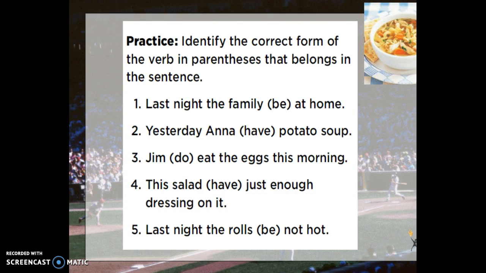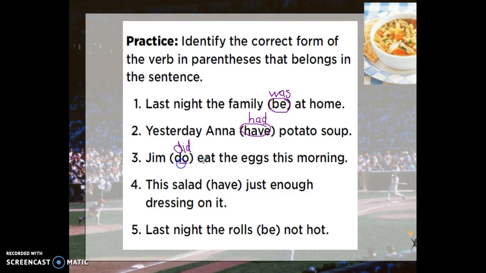Let's choose the verb that needs to go in the sentence. It's got to be a form of the verb in parentheses. Last night the family blank at home. You got it. Last night the family was at home. Now we need a form of have. Yesterday Anna blank potato soup. She had potato soup. Jim blank eat the eggs this morning. Jim did eat the eggs this morning.